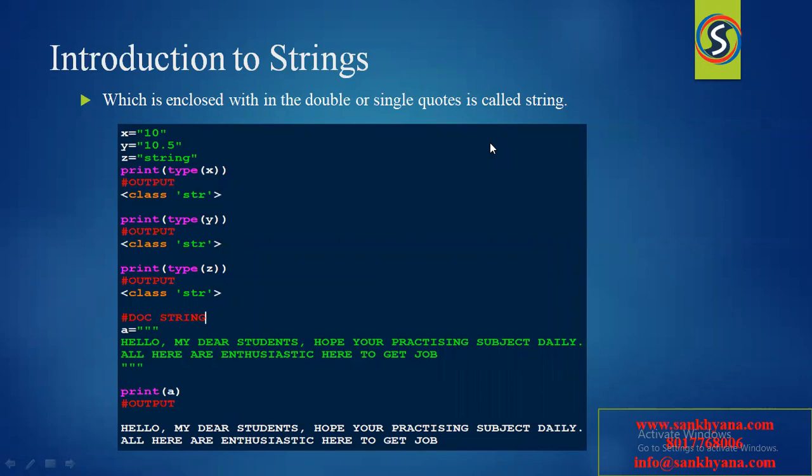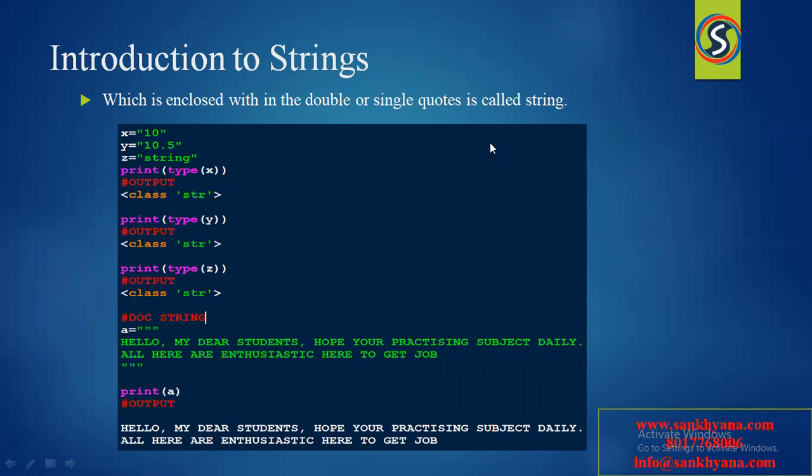Hello, here I'm telling you about strings. I will give you the introduction to the string, not all the things. Whatever is enclosed within a double quotation or a single quotation, we can call that a string in the Python programming language, right?